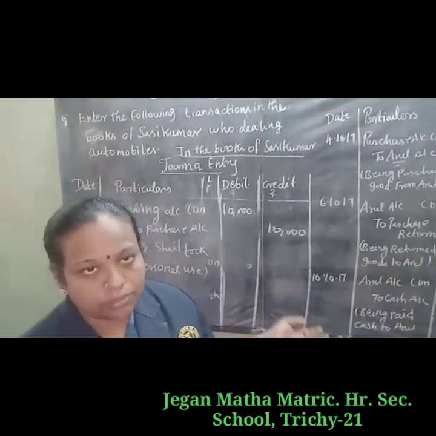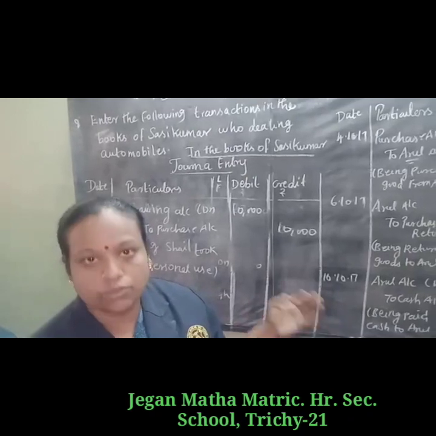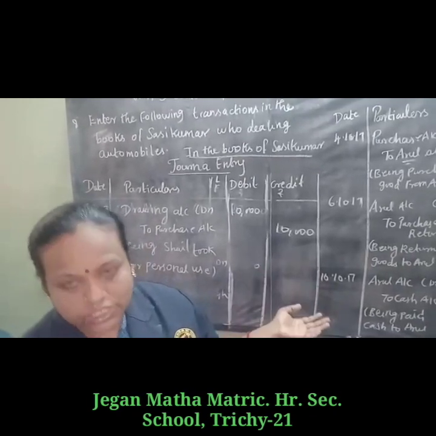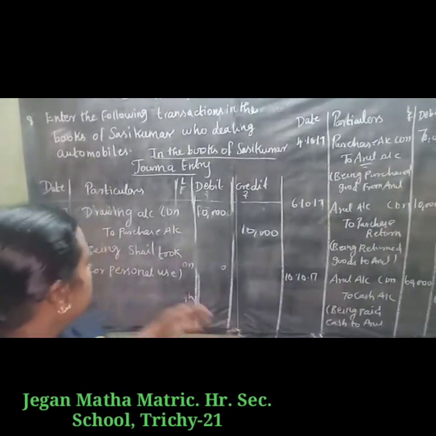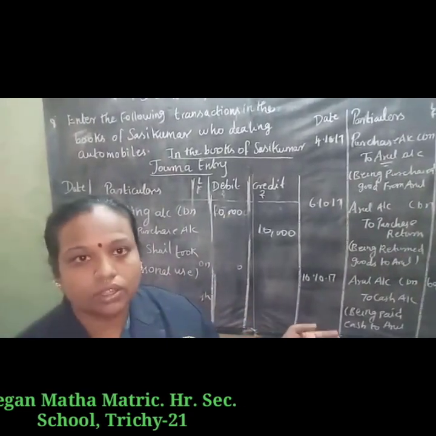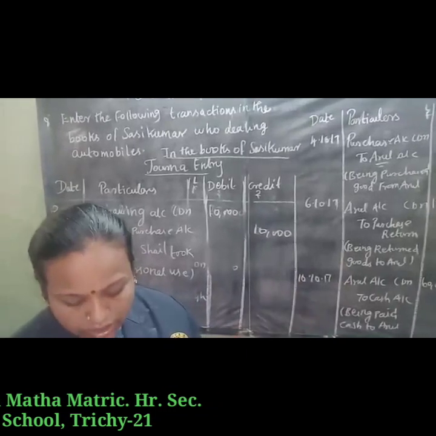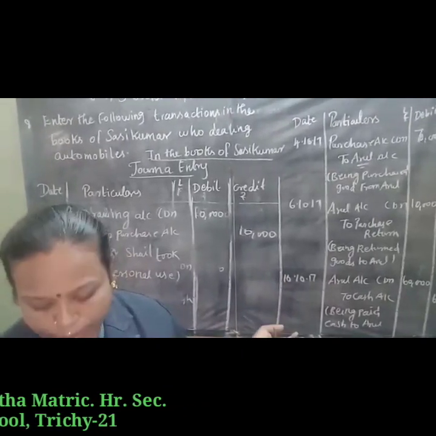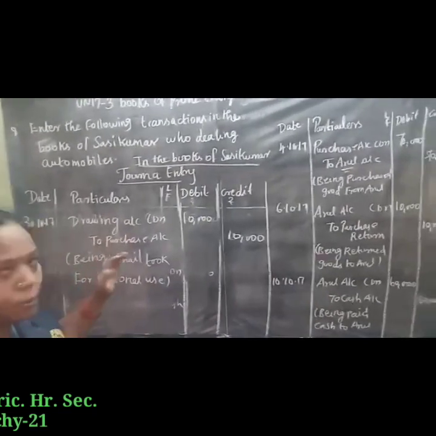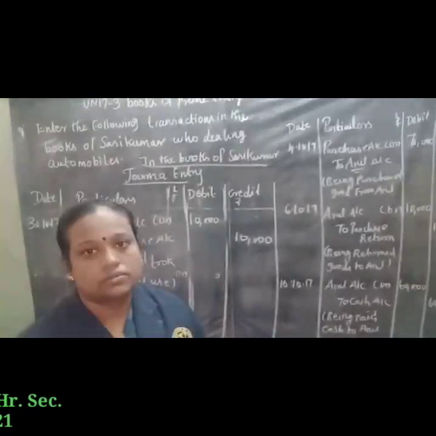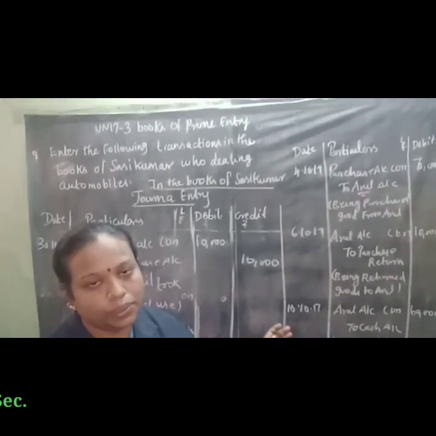Who is the giver? Chandar. So cash account debtor to Chandar account. The next one, paid salaries through ECS. So salary account debtor to bank. Then last one, Shakil took for personal use goods worth 10,000. So drawing account debtor to purchase. I hope you all understand this topic. Thank you.